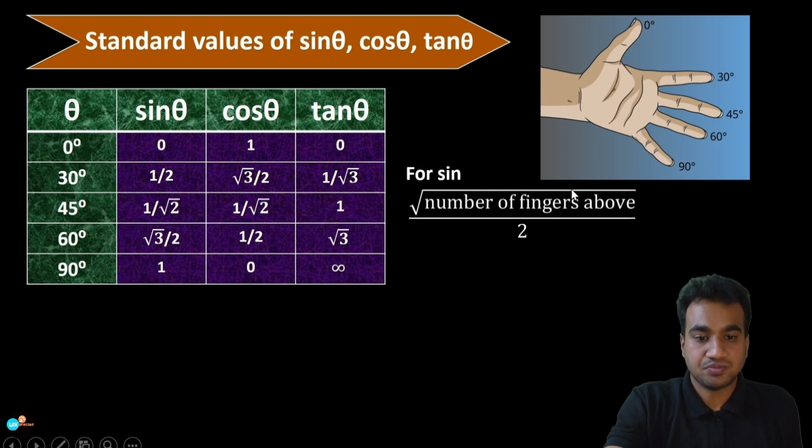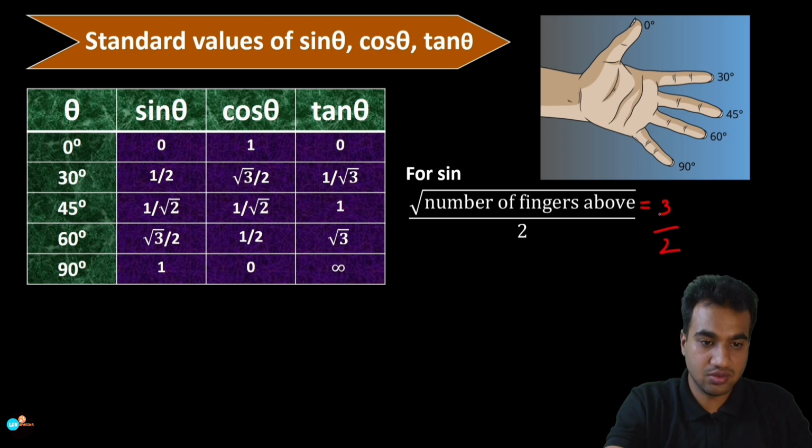Okay, there is a rule for the sine and a rule for the cos also. The rule for sine is: number of fingers above, divided by 2, under a root. Let me take one particular finger, maybe 60 degree. How many fingers are there above 60? Okay, 60 is here, so 1, 2, 3. So the number of fingers is 3, divided by 2.